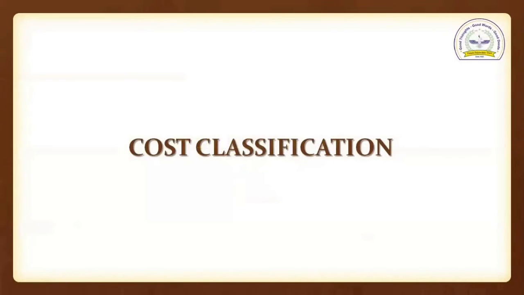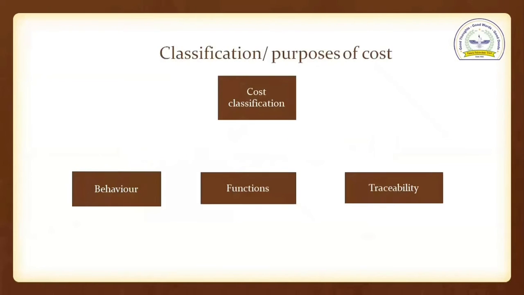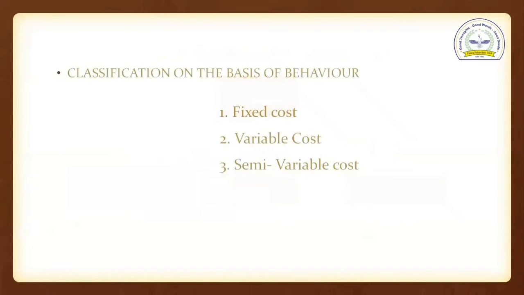Today we are going to start with cost classification. Cost classification is broadly divided into three categories: one is on the basis of behavior, one on the basis of function, and one on the basis of traceability. Let's see, student, on the basis of behavior.